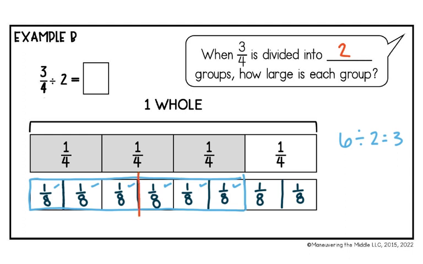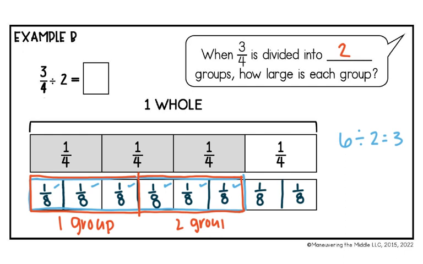So I'm going to break those up, and my groups will be outlined in red. So I have 1 group, and then I have 2 groups. So to find my answer to our problem, I know that 8 is going to be my denominator, and I just need to figure out how many 8ths we had in one group. So in one group, we had 1, 2, 3, so the answer is 3/8.